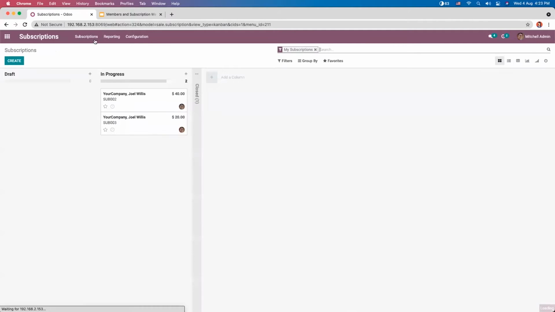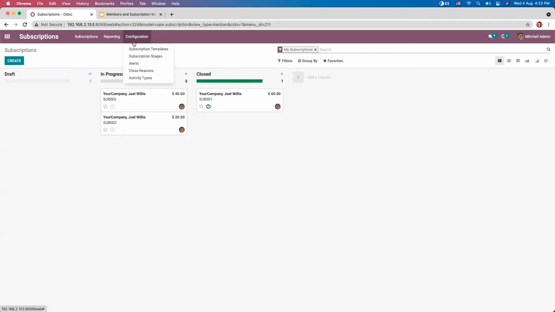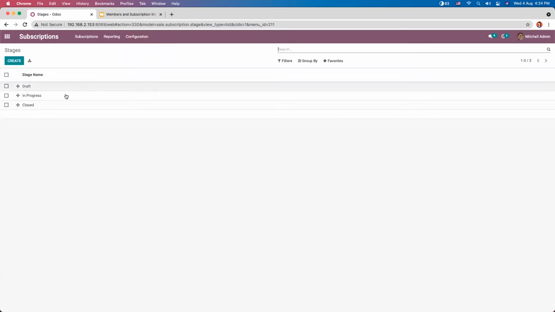Then let me come back to dashboard. Here we have our subscription. So you can see we have different stages like draft, in progress, closed. And if you want to create more stages or change the stage configuration, you can just come under configuration. Here we can find subscription stages.